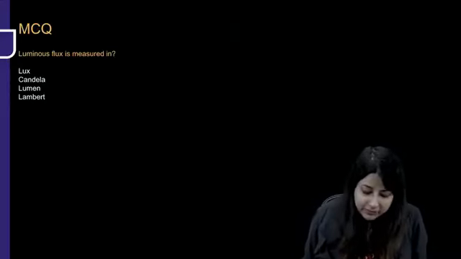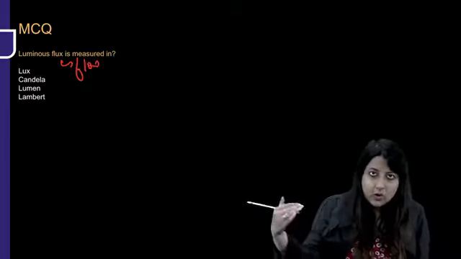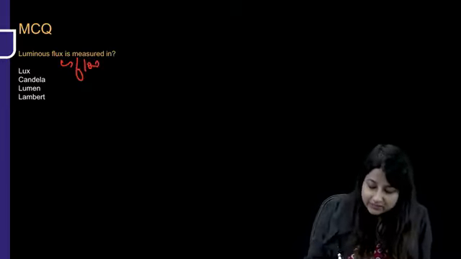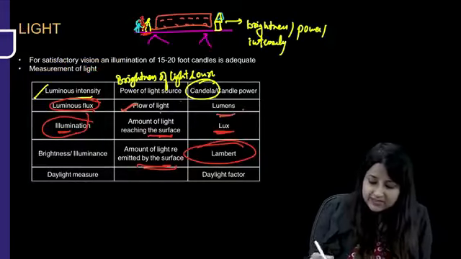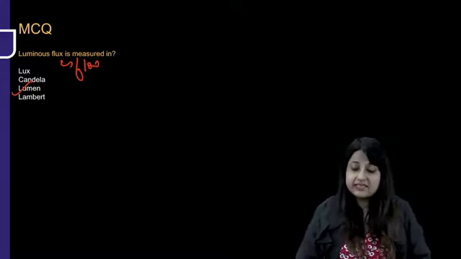So see the question, luminous flux. Flux is flow of light. Look over here, luminous flux, flow. Flow of light means it's going over here like through a lumen. So the answer is lumen. If I ask you brightness of a light source, it is candela.